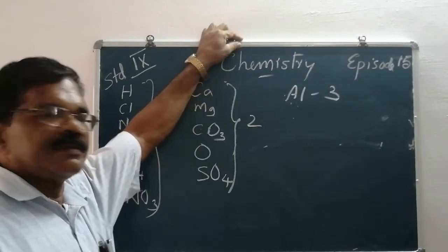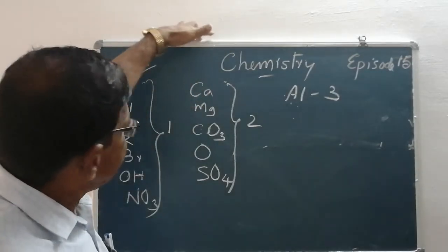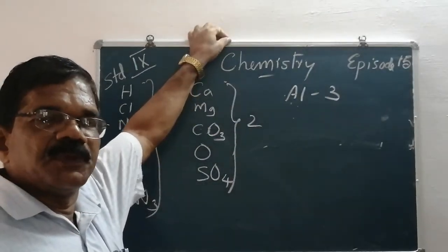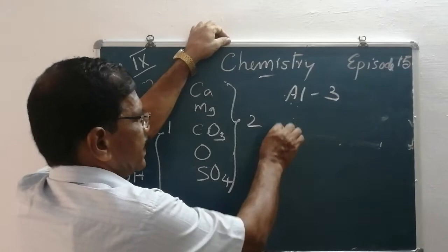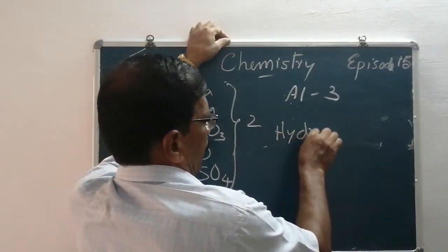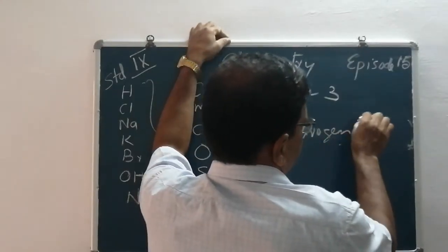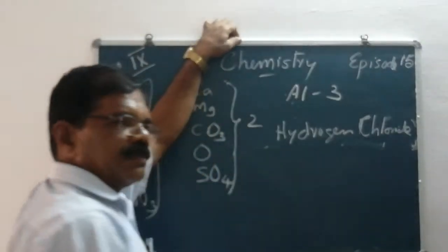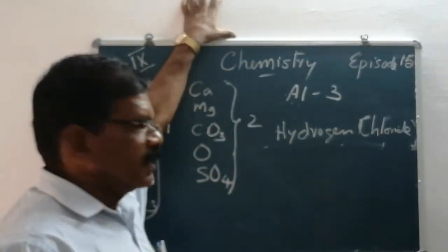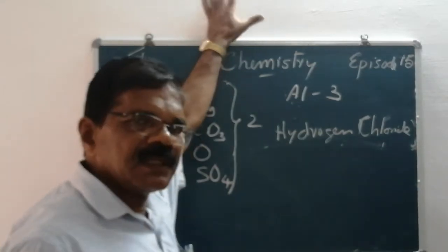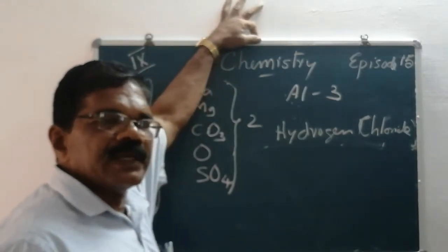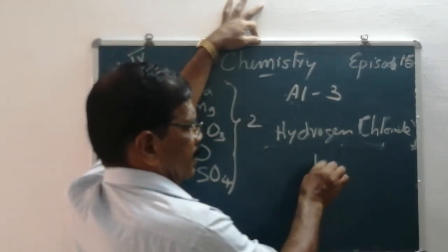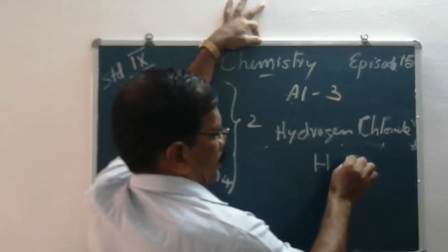For example, write the chemical formula of hydrogen chloride. What should be first? Both are non-metals. We write the electropositive element first: hydrogen, chloride.